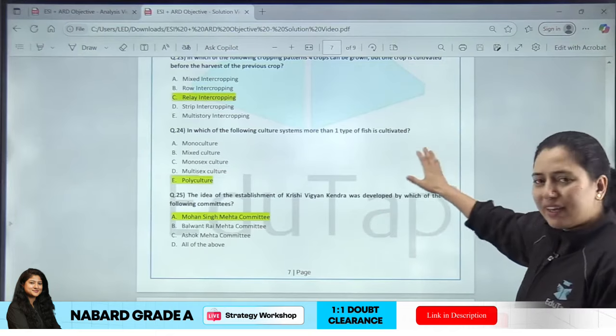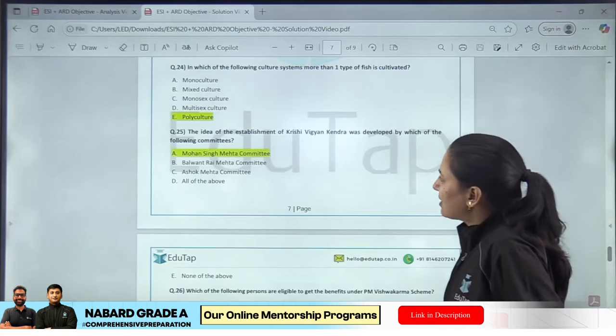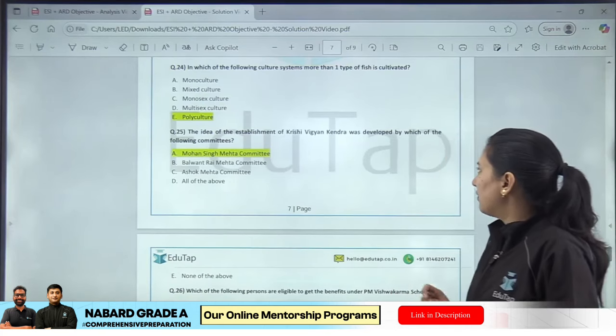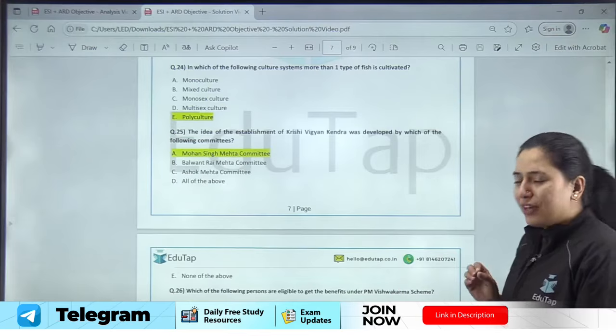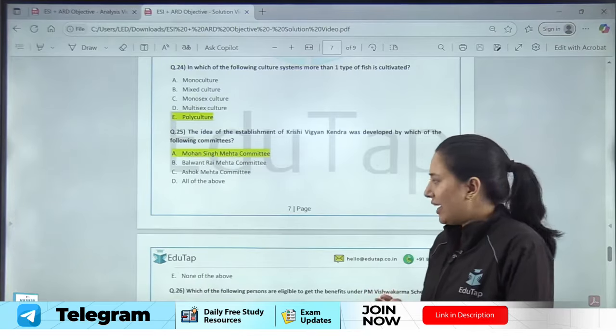Next question, again a very easy to moderate level question. The idea of the establishment of Krishi Vigyan Kendra was developed by which of the following committees? Very easy question again from the rural development chapter. So it's Mohan Singh Mehta committee, right?